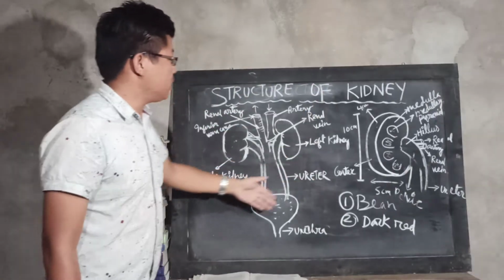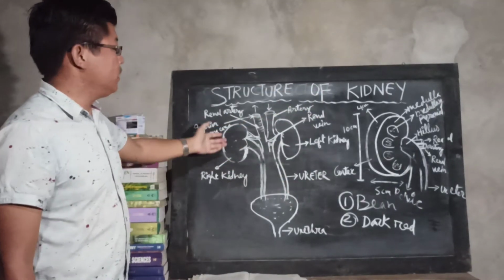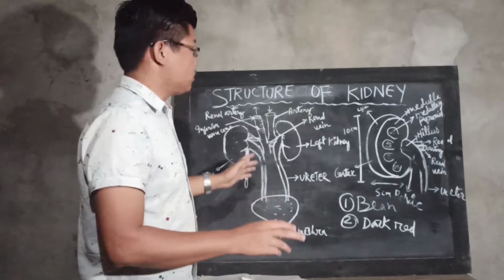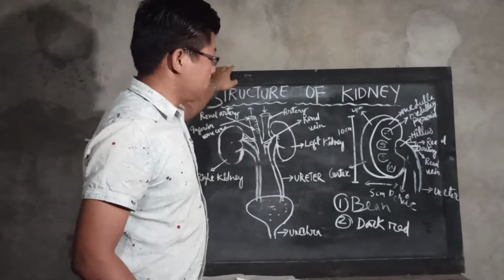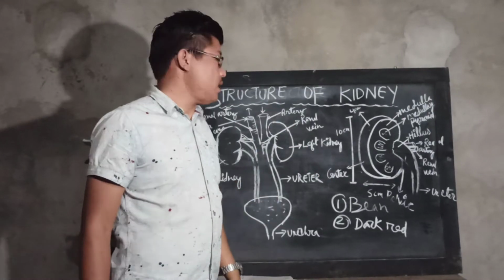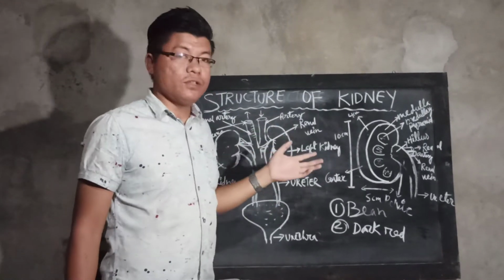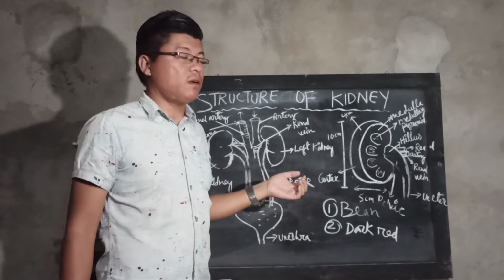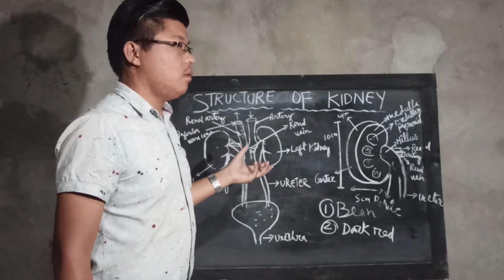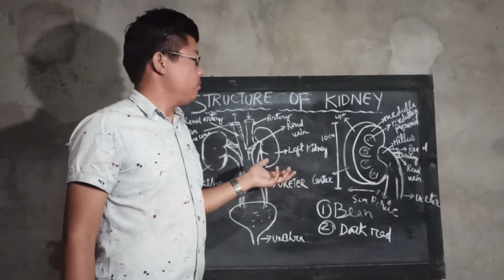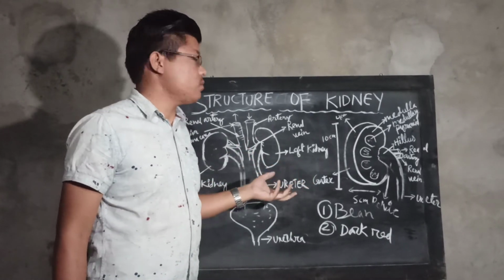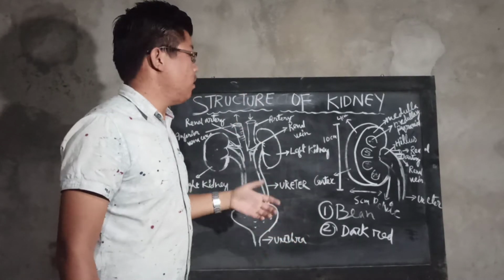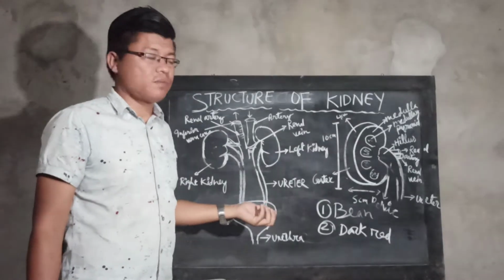So this is the physical structure of the kidney, and now I will explain to you the structure of the nephron, because the nephron is the main excretory functional unit for the filtration of all the waste materials and waste products produced in the human body at the time of metabolism or cellular respiration.